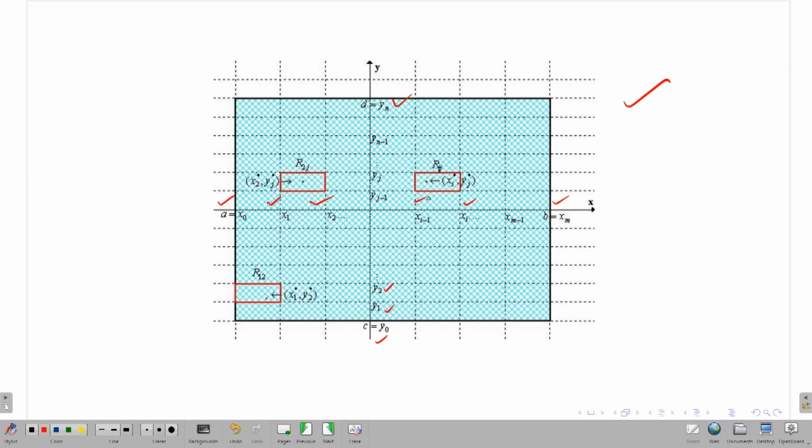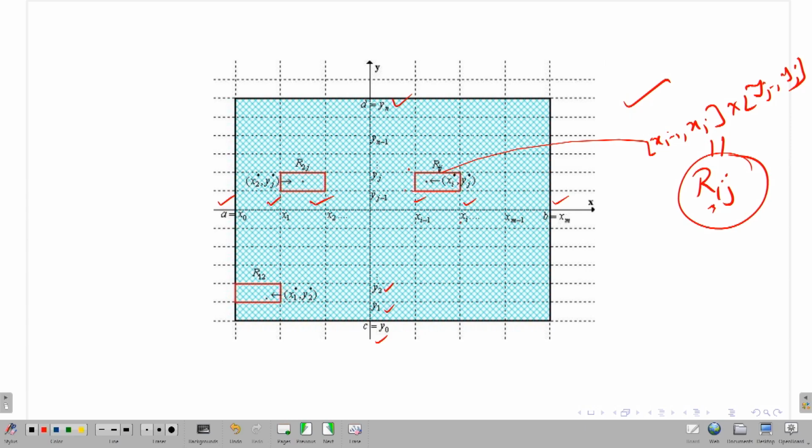For example, if I take this one, what is this? This is x_{i-1} to x_i, and this is y_{j-1} to y_j. So this is the interval [x_{i-1}, x_i] cross [y_{j-1}, y_j], and if you remember, I denoted this as R_ij. This is the small subrectangle after partitioning my full rectangle.